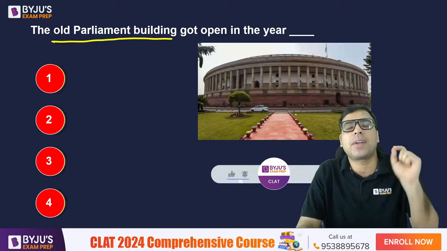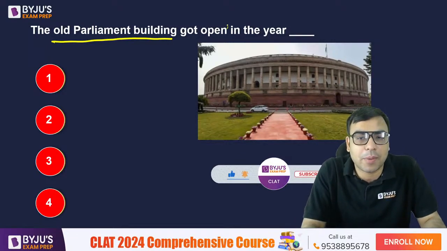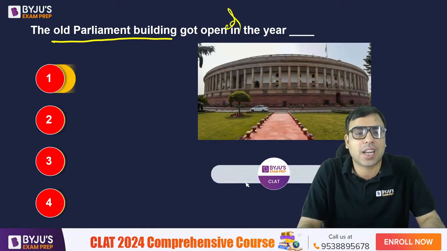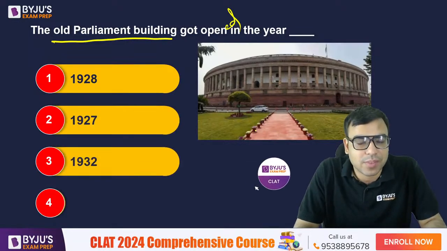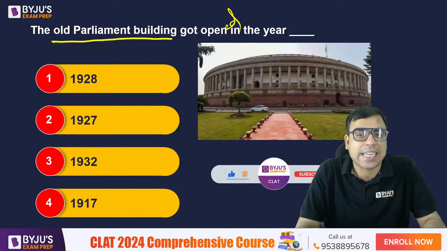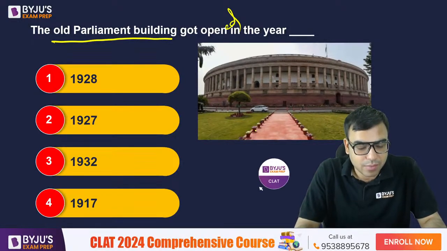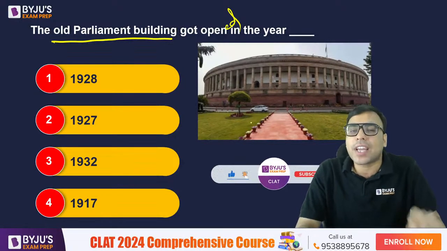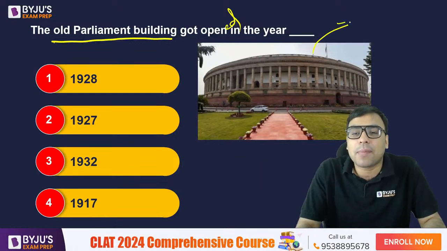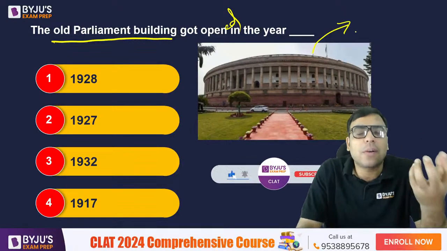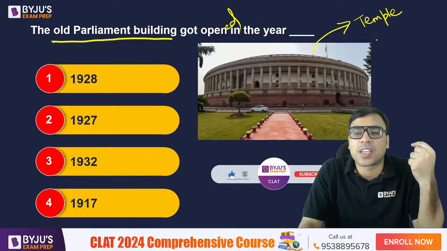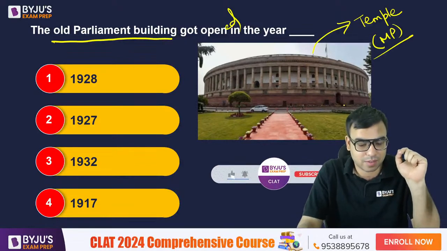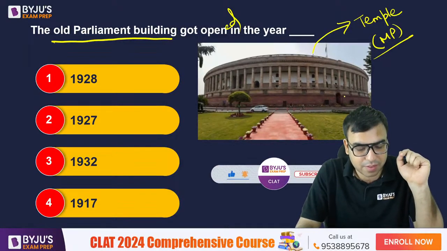The old parliament building got opened in the year? Your options are 1928, 1927, 1932 and 1917. And if you know, can you please tell me, the design of the old parliament is based on a temple in Madhya Pradesh. Can you please name the temple, the name of the temple?